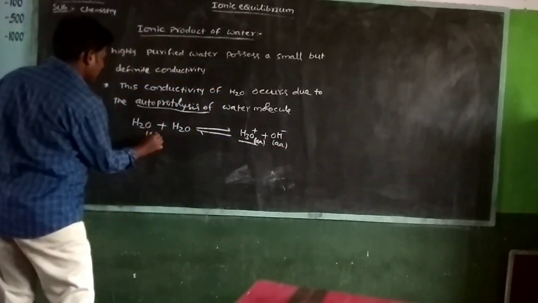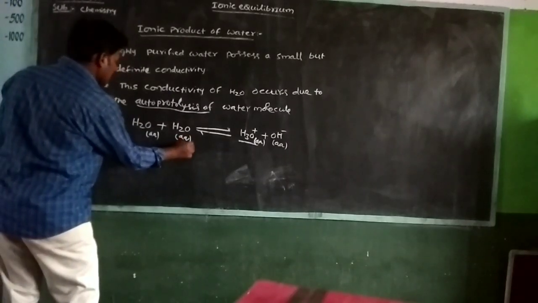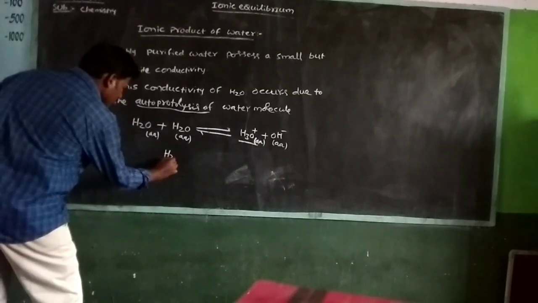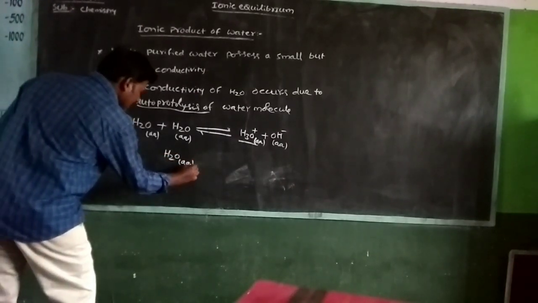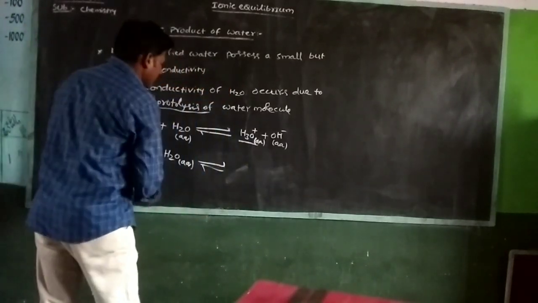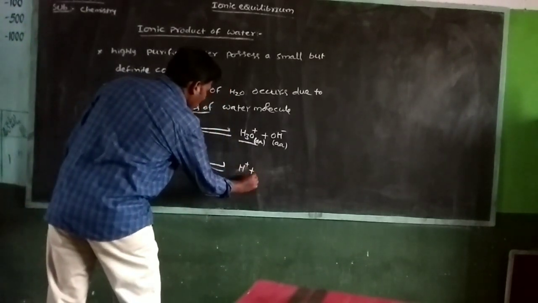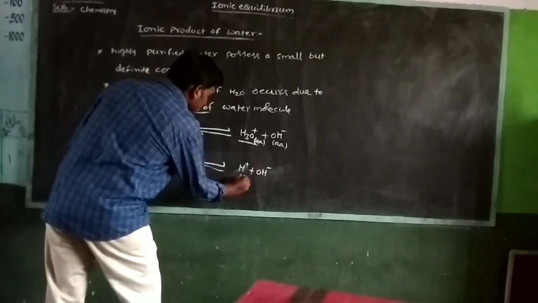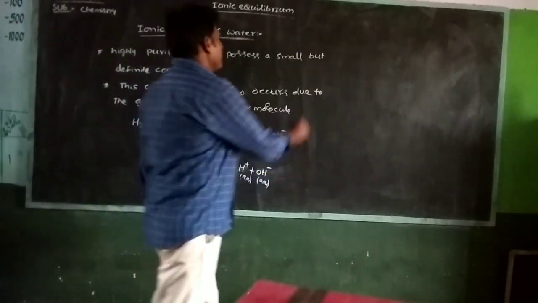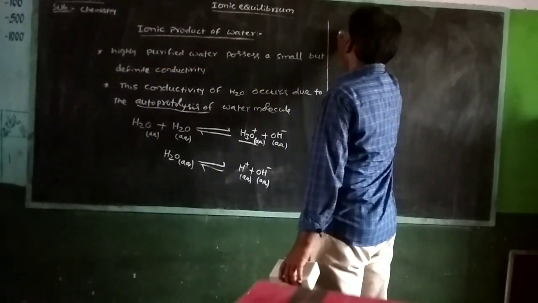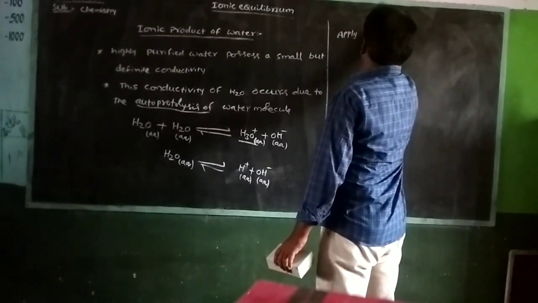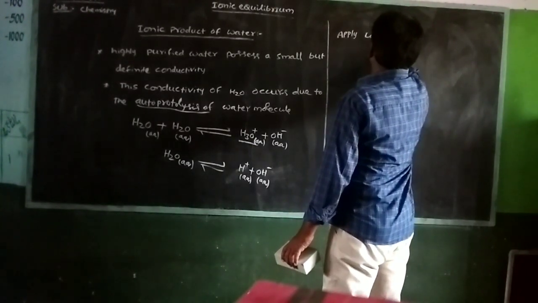In a simpler manner, H2O aqueous in a reversible reaction gives H plus aqueous and OH minus aqueous. According to this, we apply the law of mass action.